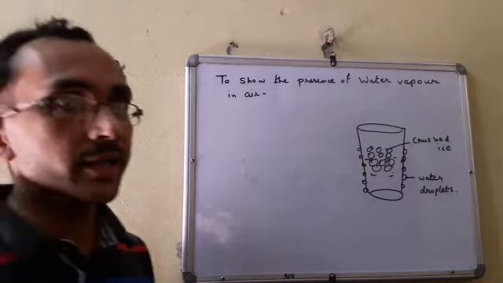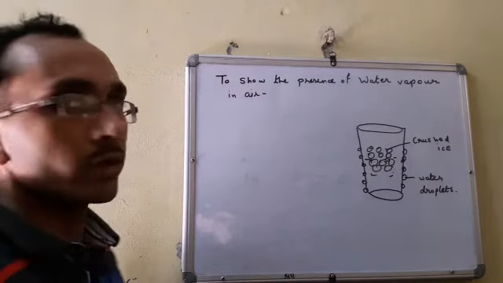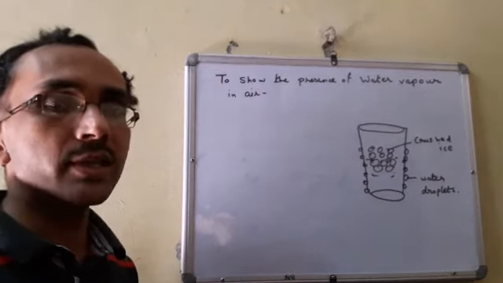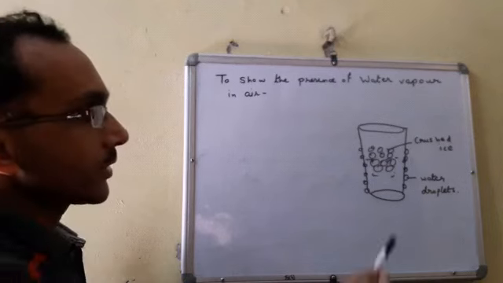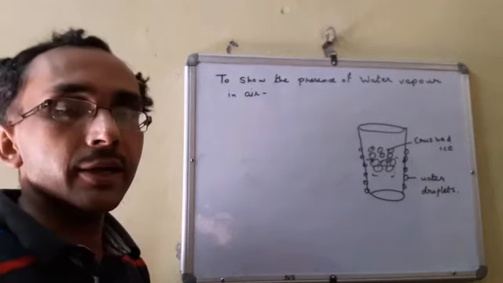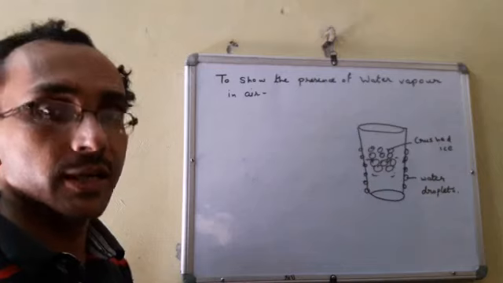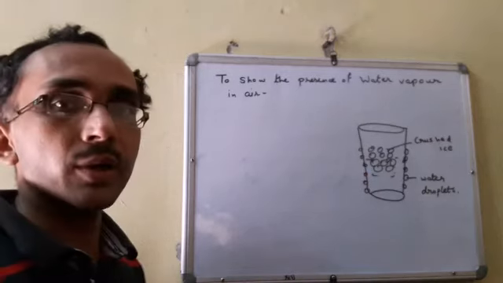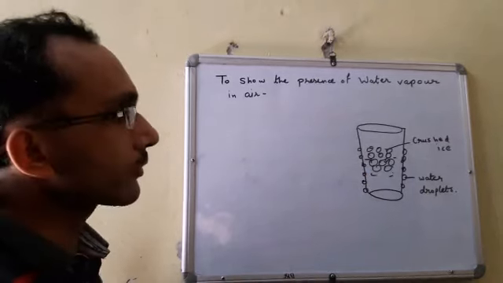Now students, see the next activity to show the presence of water vapor in air. How can we say water vapor is present in air? For this we take a glass, and in that glass we will take some crushed ice. Okay, this is crushed ice. कुटी हुई बर्फ ले लेंगे. After that we will leave it for some time.